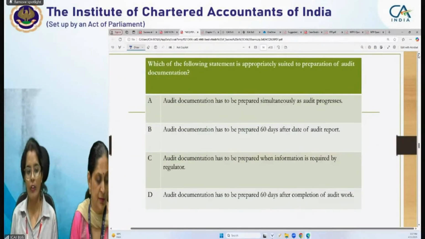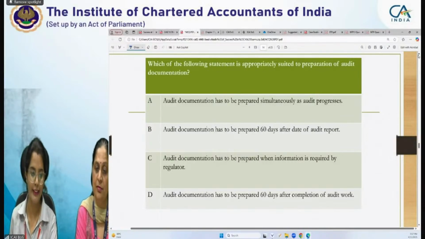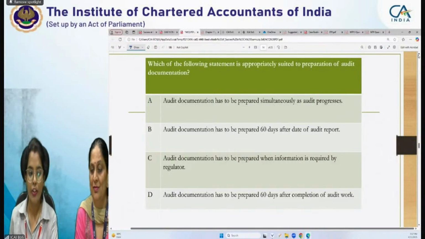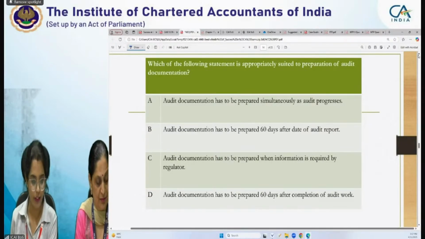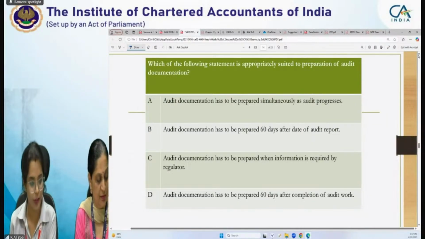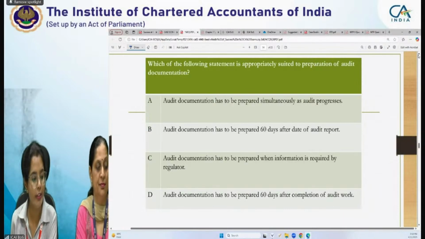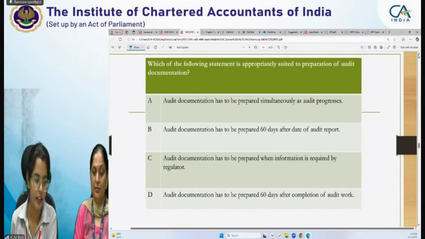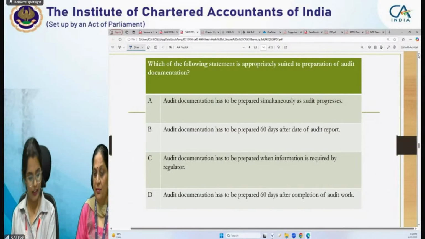Which of the following statements is appropriately suited to preparation of audit documentation? A, audit documentation has to be prepared simultaneously as audit progresses. B, audit documentation has to be prepared within 60 days after the date of audit report. C, audit documentation has to be prepared when information is required by regulator. D, audit documentation has to be prepared 60 days after completion of audit work.